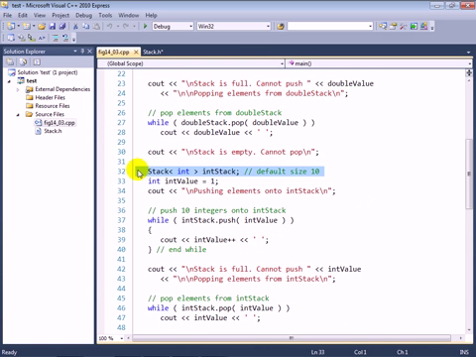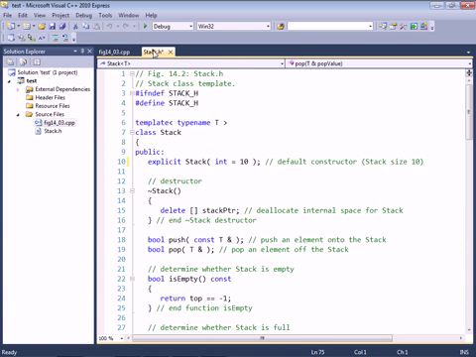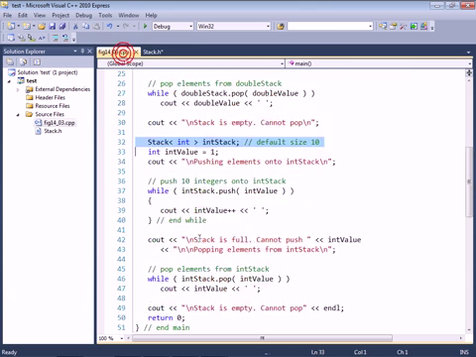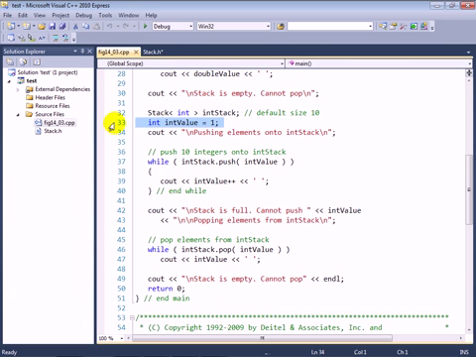In main, when we go to the next part and we say now we want a stack of integers, first it's going to check to see if it's already generated code for a stack of integers, which it has not. Then if it hasn't, it will take the type int and it will go replace every occurrence of T within this template with the type int, producing a specialization that is geared towards manipulating only type int. And once we've done that, we can then go back to main and test out that stack.